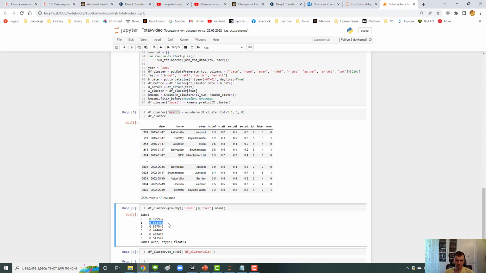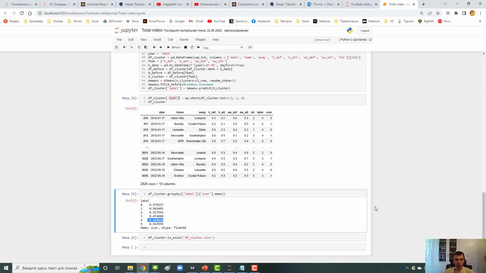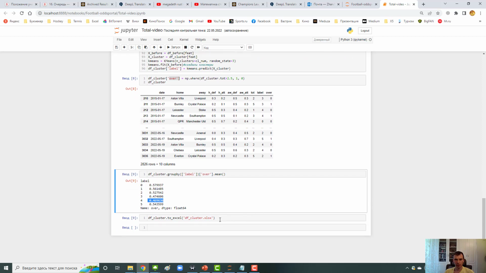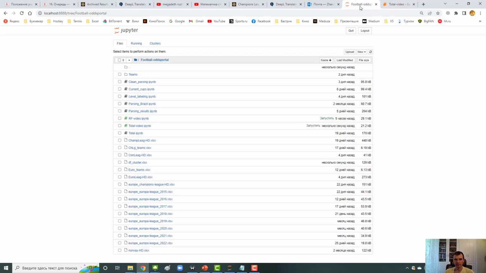Cluster 1, 56. Cluster 4, 47. So what can we do next? We can save this table to Excel. Let's do this. Where is it? Here. Let's download it.